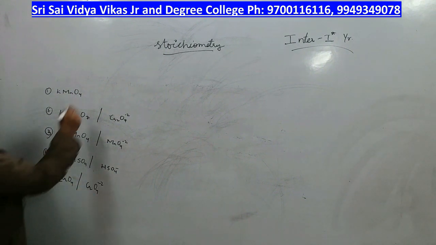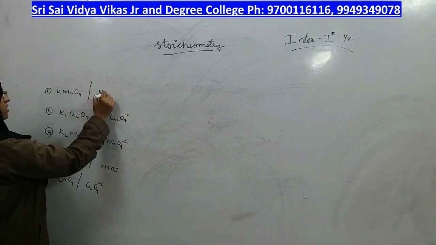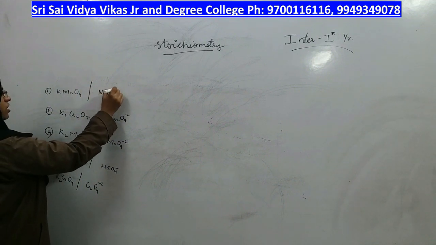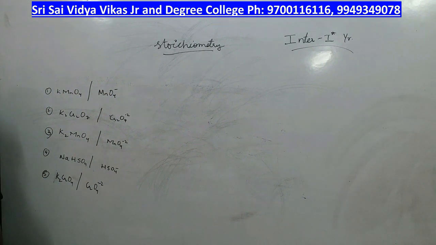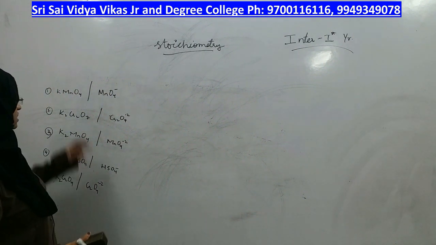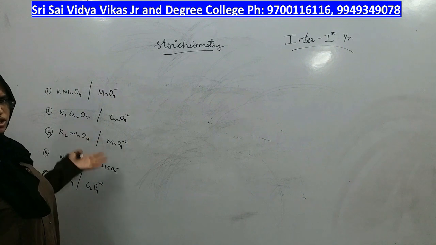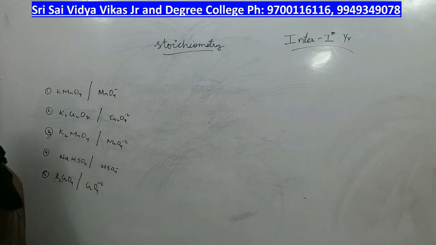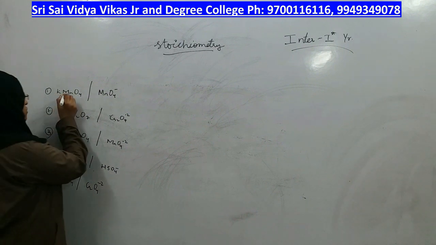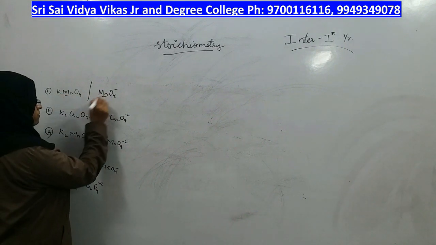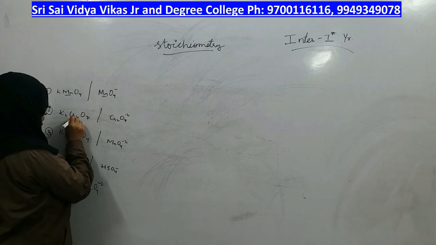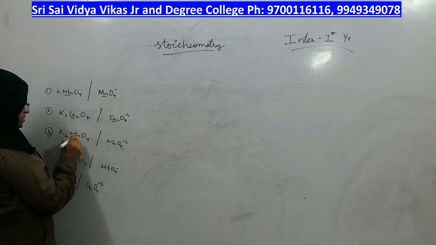Let us look at this first. KMnO4 is called potassium permanganate, or sometimes you can just get the permanganate ion, right? These are the very common ions which will come under balancing the equations, right? So in these you should know what is the oxidation state of the central atom. Same way here.